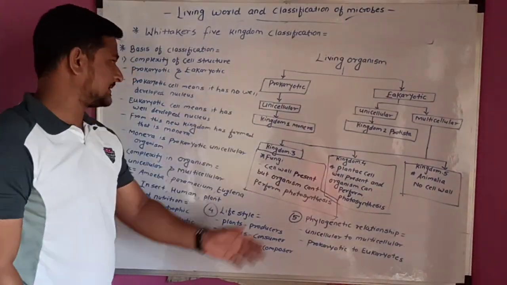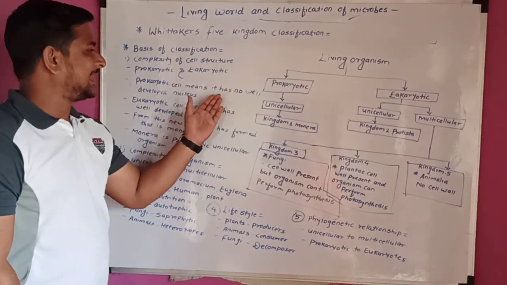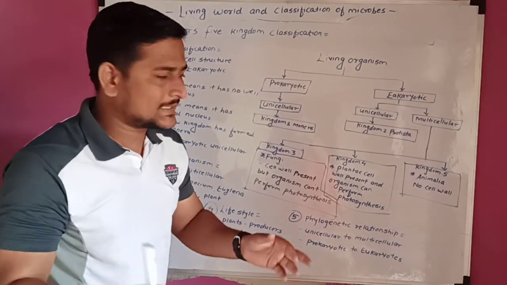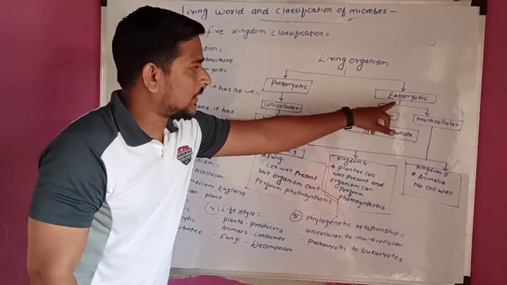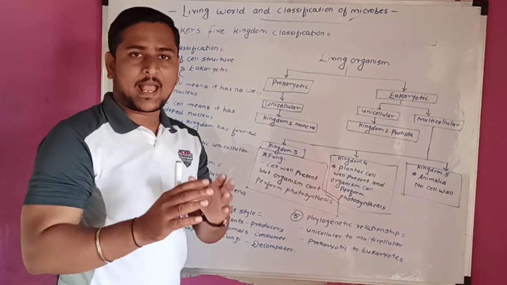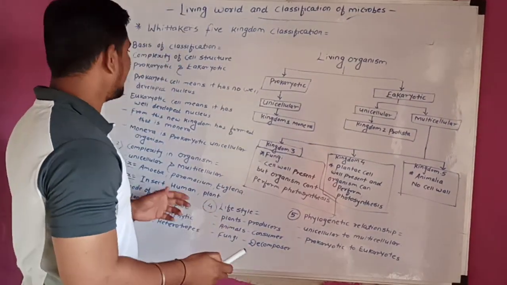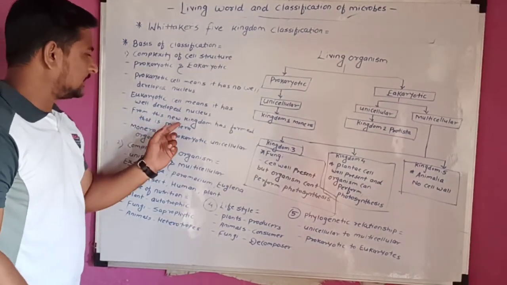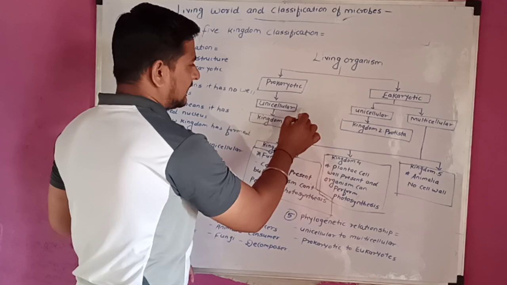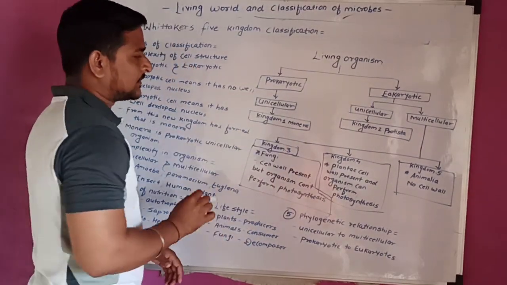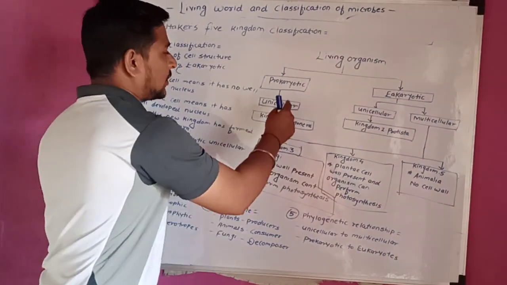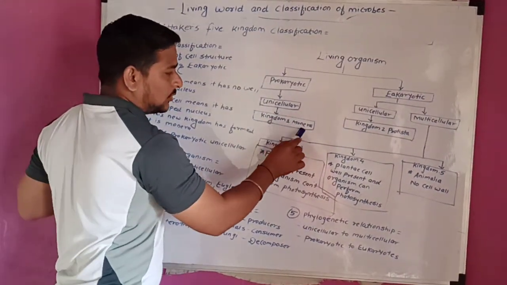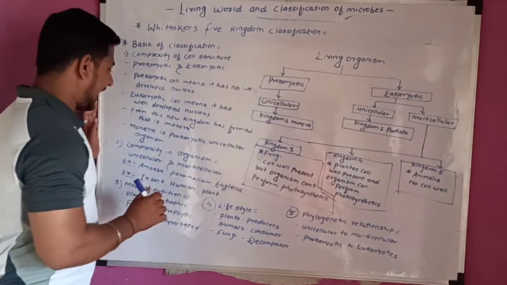What is meant by the prokaryotic cells? Prokaryotic cells means cells that have no developed nucleus. It does not have a well developed nucleus, that is called the prokaryotic cell. And eukaryotic cells means what? The cells which have a well developed nucleus are called eukaryotic cells. From these, the new kingdoms are formed. From the prokaryotic unicellular cells, the first kingdom, Monera, is formed, and the second kingdom is formed from the eukaryotic cells.